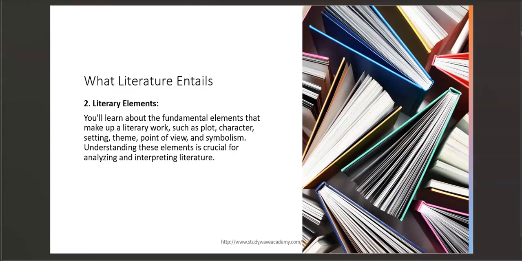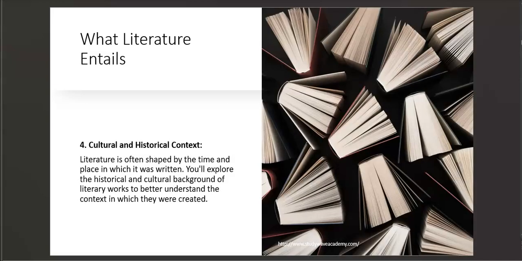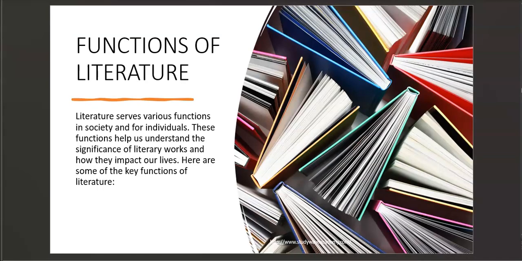Another thing that literature entails, we looked at the literary elements, such as the plot, characters, setting, themes, point of view, and symbolism. We looked at the analytical skills. Then we went to the purpose of literature, discussed various examples of its purpose and why we need to study literature. After that, we moved to the functions of literature, understood what literature is and its function.